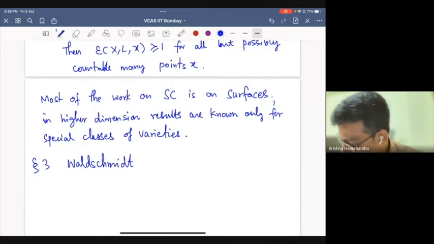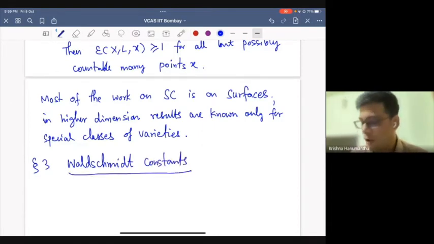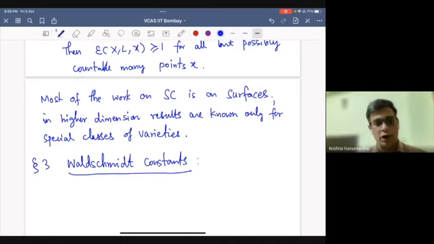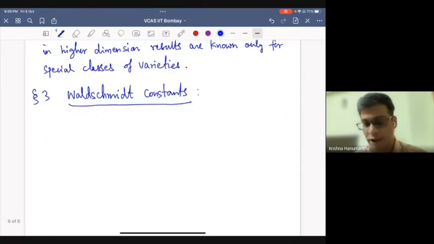Waldschmidt constants, especially because I know that these appeared in several talks in this commutative algebra seminar series in the past. So I don't want to spend a lot of time defining these, but I will give you a quick definition. But then my main motivation in defining them is to give you a connection to Seshadri constants. So Waldschmidt constant, the setup is the same.